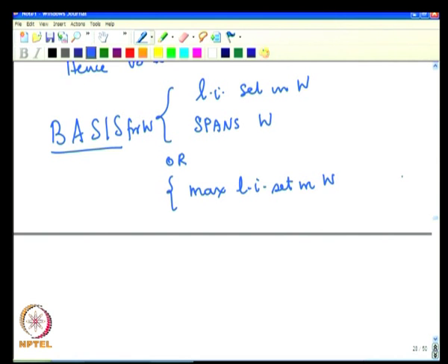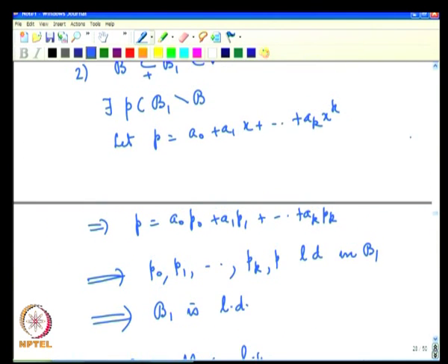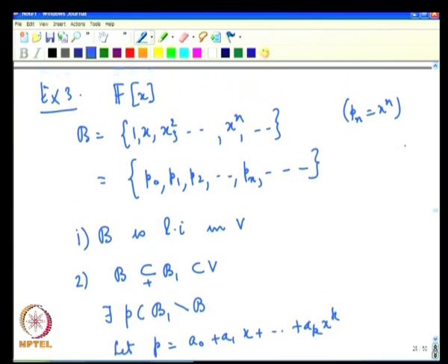However, recall that our idea in getting to a basis was to get an optimal or a reasonably meaningful sampling set. If you now look at the example of the polynomials, even though we got to this notion of a non-redundant minimum requirement for spanning the space, the set B we got, 1, x, x squared, etcetera, is an infinite set.